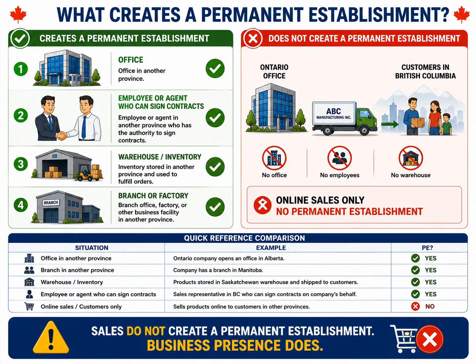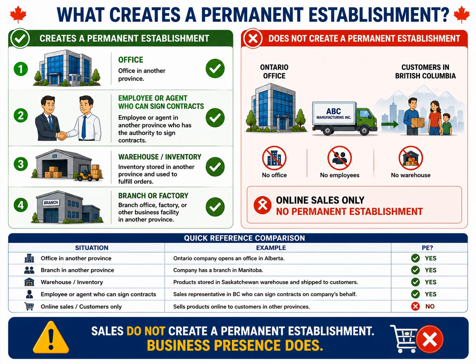Similarly, a warehouse or inventory location can create a permanent establishment if products are regularly stored there and orders are fulfilled from that location. Another situation that many beginners overlook involves employees or agents. If an employee or agent works in another province and has the authority to negotiate or sign contracts on behalf of the corporation, that can also create a permanent establishment, even if the corporation doesn't have a traditional office there.